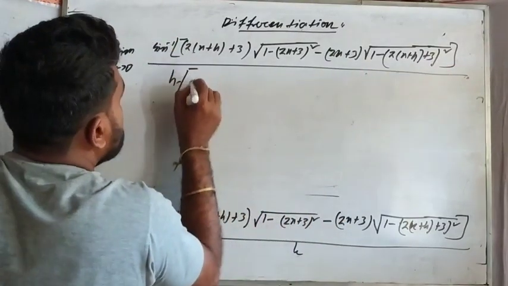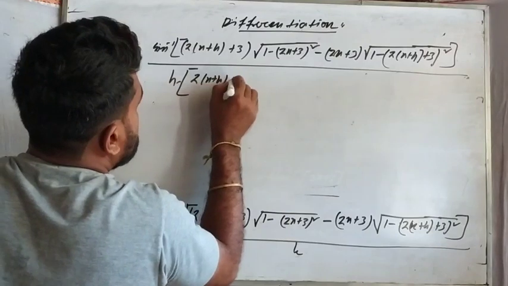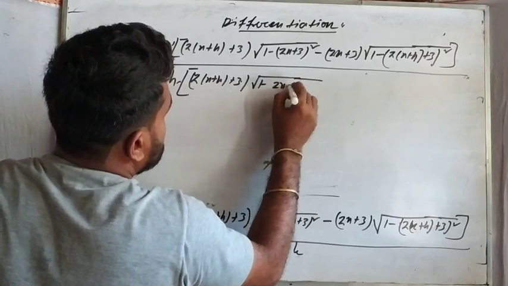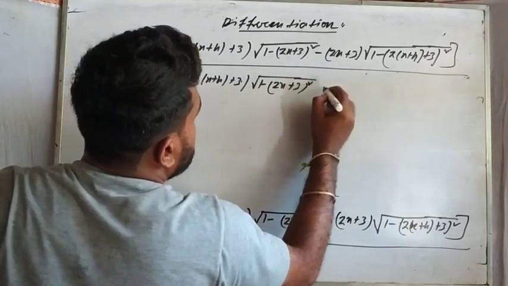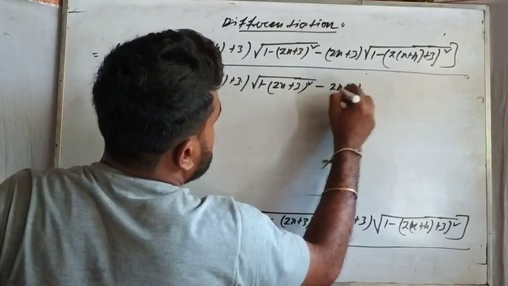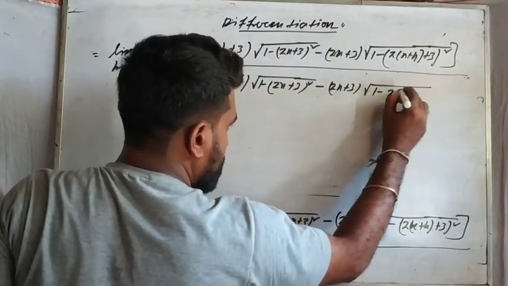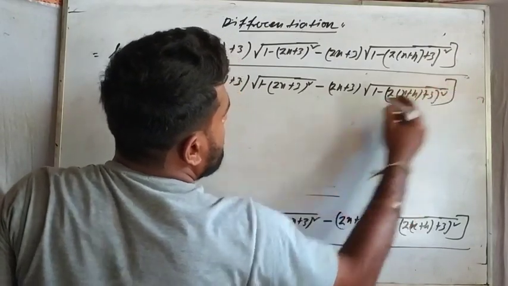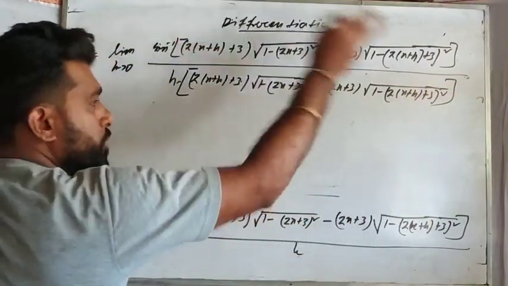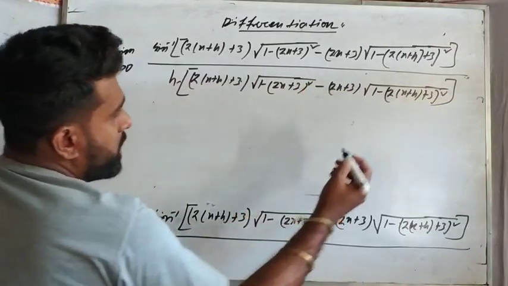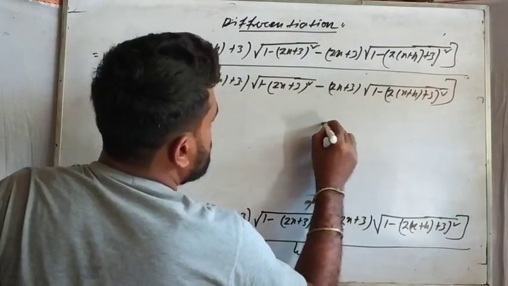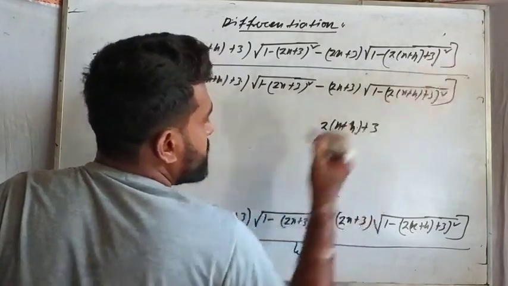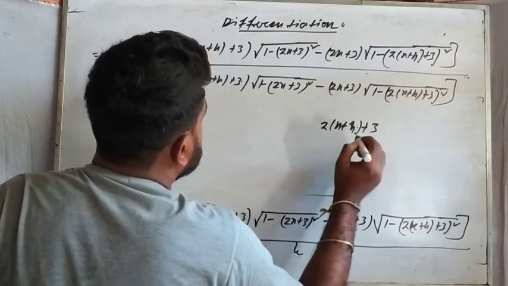So just introduce it: 2 into (x plus h) plus 3, then root over 1 minus (twice x plus 3) whole square. Then minus (twice x plus 3) and then root 1 minus (2 into (x plus h) plus 3) whole square. So this same term should be introduced in the numerator part as well for the neutralization, right? We are bound to introduce this thing. So that means 2 into x plus h. I am writing this here because there is no space.